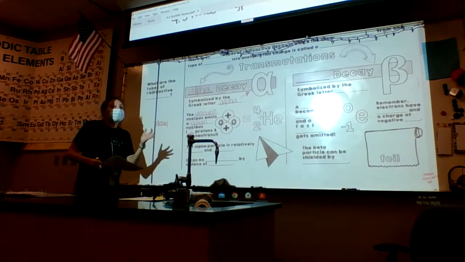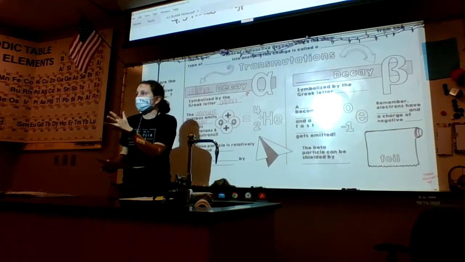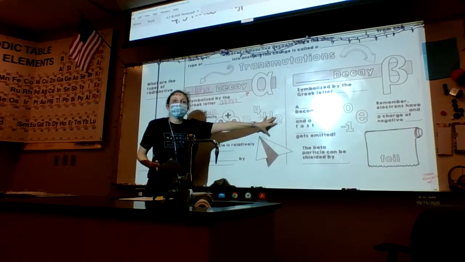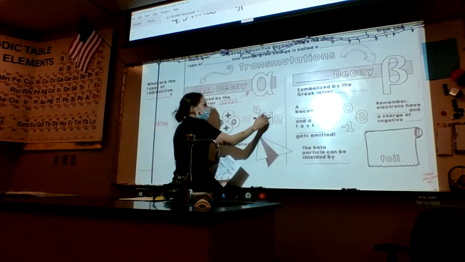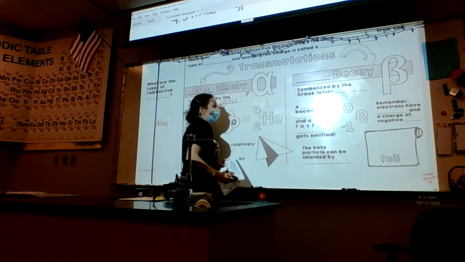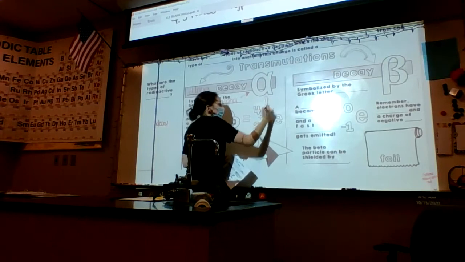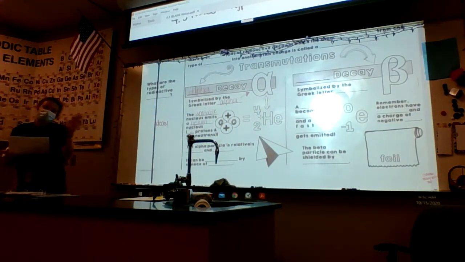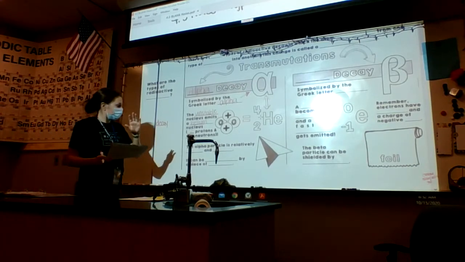Sometimes when it's written in a chemical equation, instead of this symbol, they're going to use the helium symbol. So this thing and this thing are equal. The alpha and the helium are the same thing when you see it in a chemical equation.